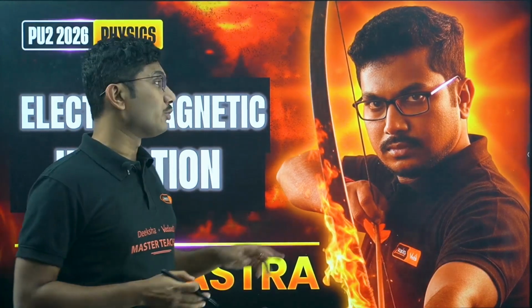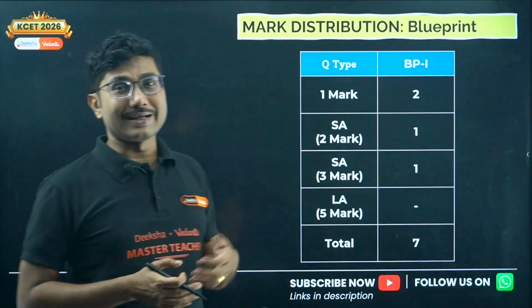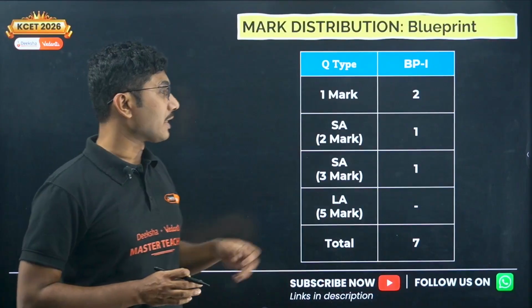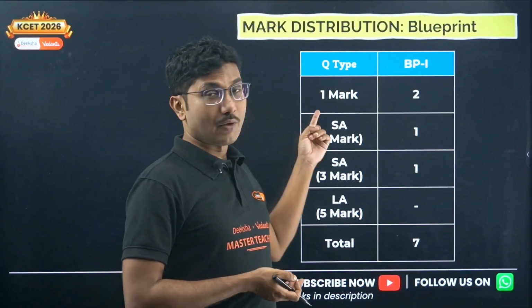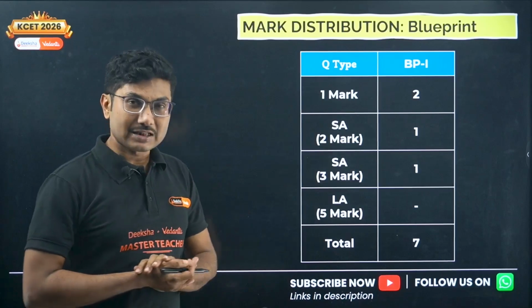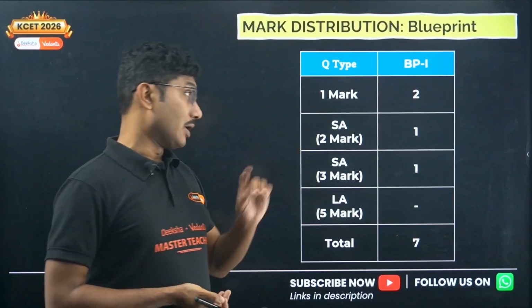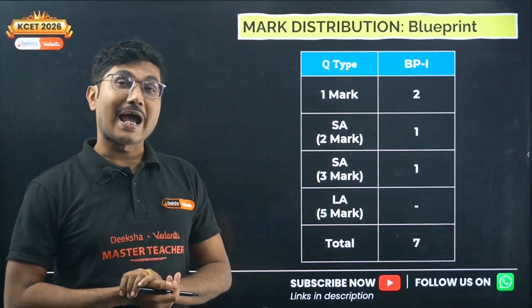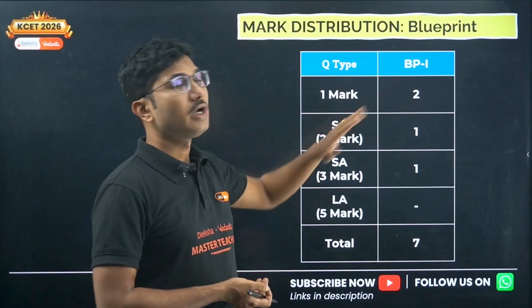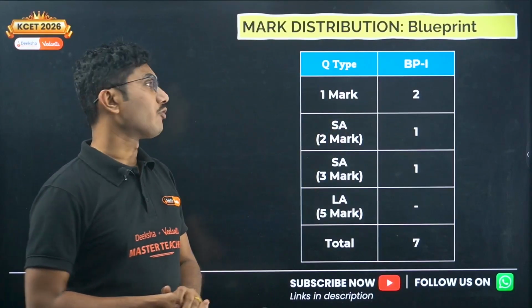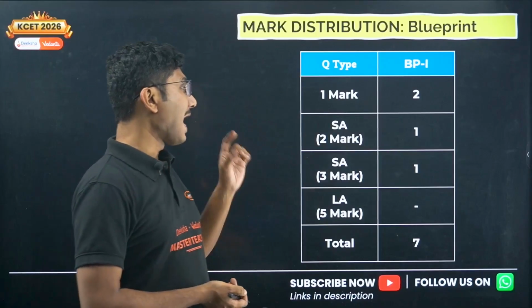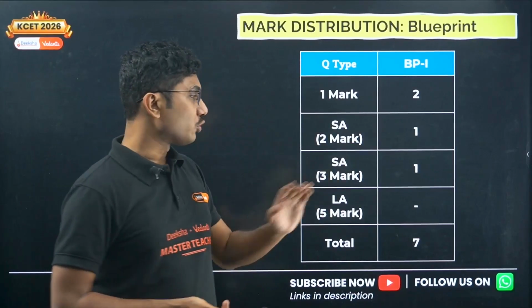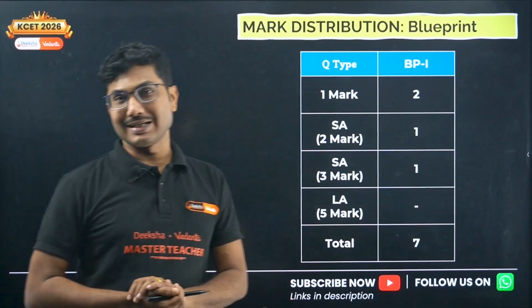Please go through the lecture, and if you are interested in the blueprint of this chapter, two questions will come as 1 marker, so that means we can expect one MCQ question and one fill in the blanks question. So both types of question will definitely come from this chapter, as well as a 2 marker question and a 3 marker question. So total marks allotted for this chapter is 7.